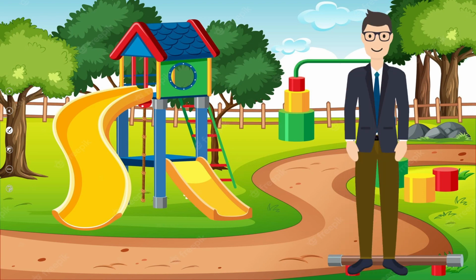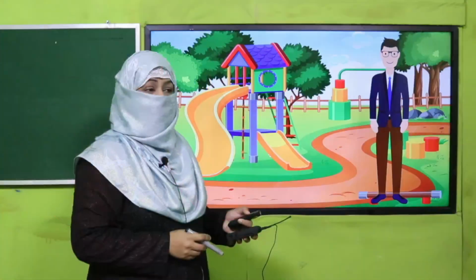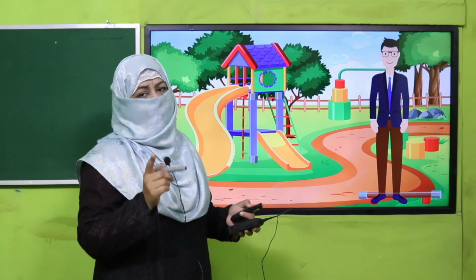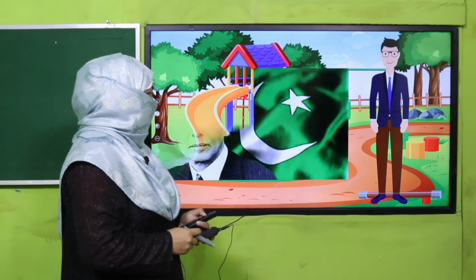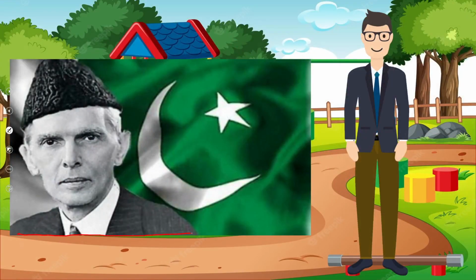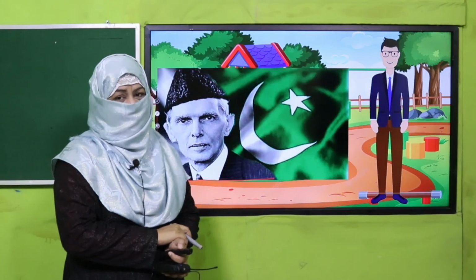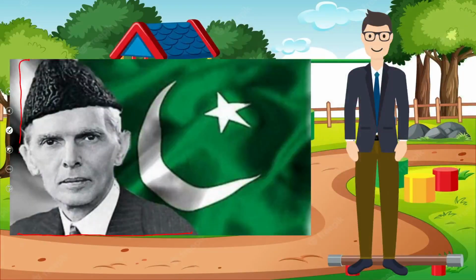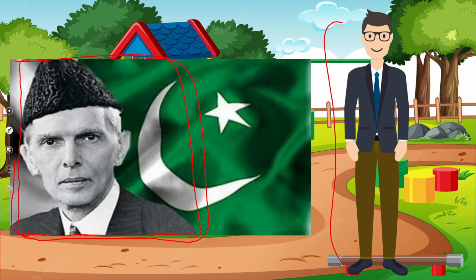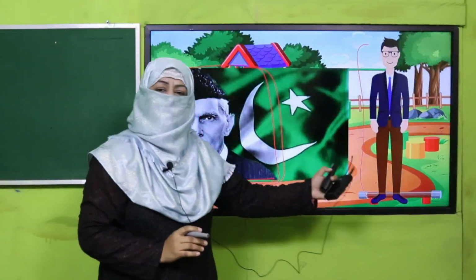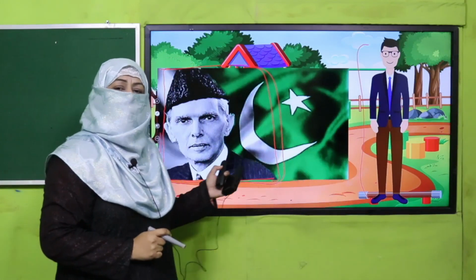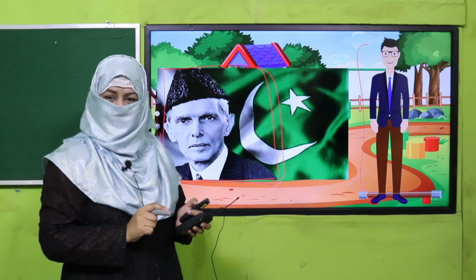For example, now look at this picture. It's a picture of a man. So man is a common naming word. This is also a picture of a man, and we know he is the founder of Pakistan, Quaid-e-Azam Muhammad Ali Jinnah. So beta, when we say Quaid-e-Azam Muhammad Ali Jinnah, it is a particular name because it is a specific name of a person, right? And when I say man, it may refer to any man. So man is a common naming word. Quaid-e-Azam is a particular name, right?